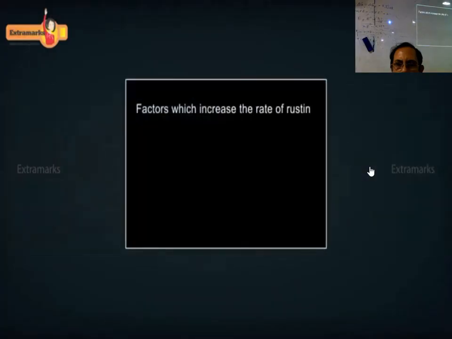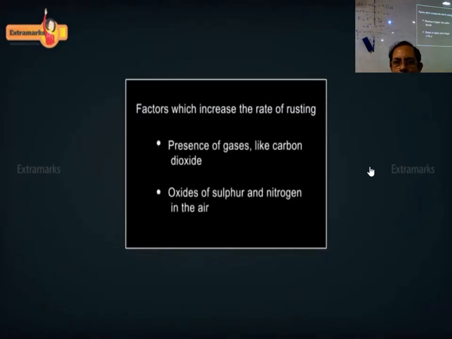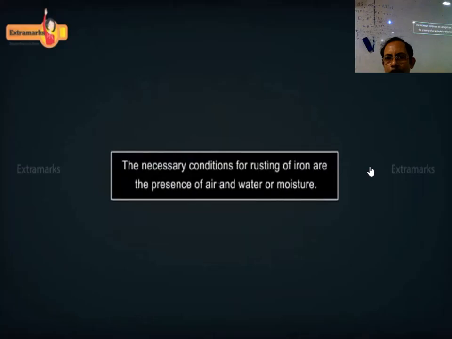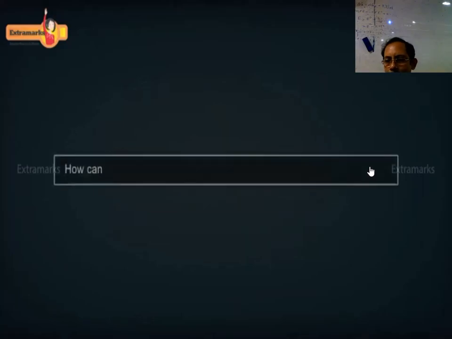Some factors increase the rate of rusting. The presence of gases like carbon dioxide, oxides of sulfur, and nitrogen in the air increases the rate of corrosion. The rate of corrosion of metals can be decreased by keeping metals isolated so as to avoid direct contact with air. The necessary conditions for rusting of iron are the presence of air and water or moisture. How can we prove